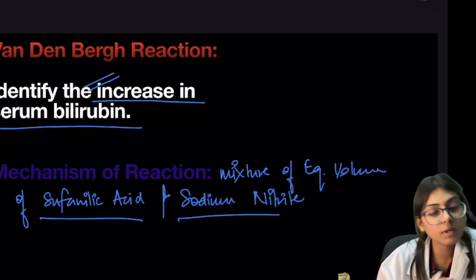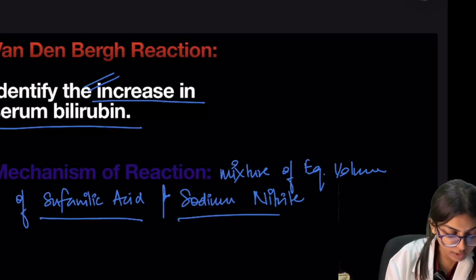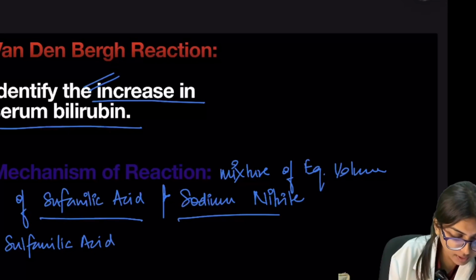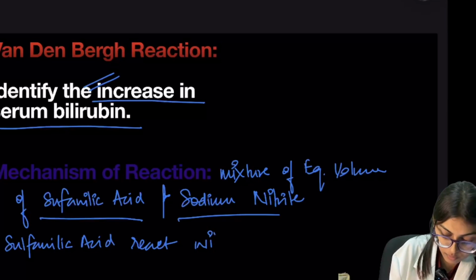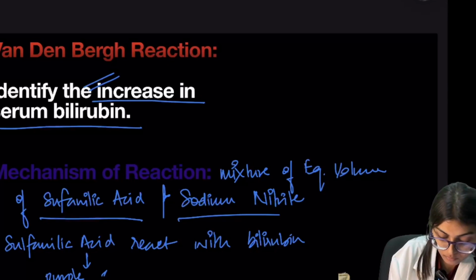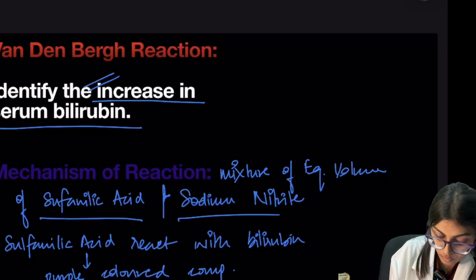What is the principle of this reaction? The principle is that sulfanilic acid reacts with bilirubin and forms a purple colored compound called azobilirubin.